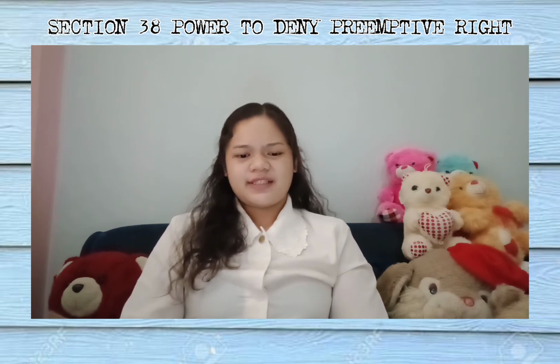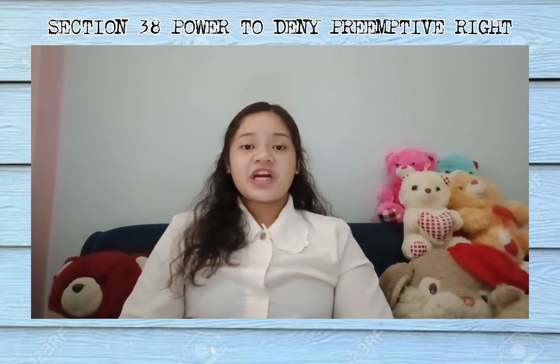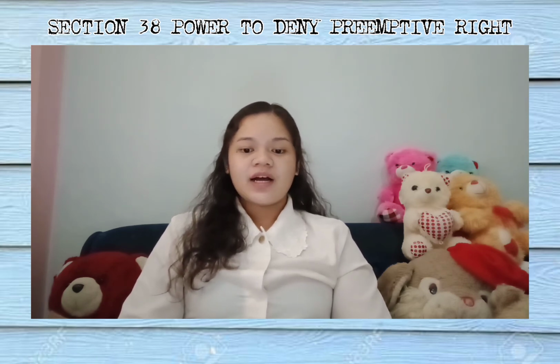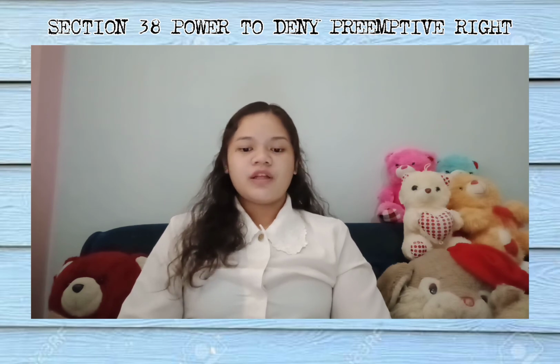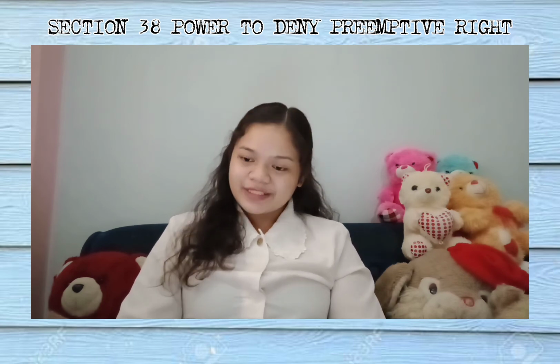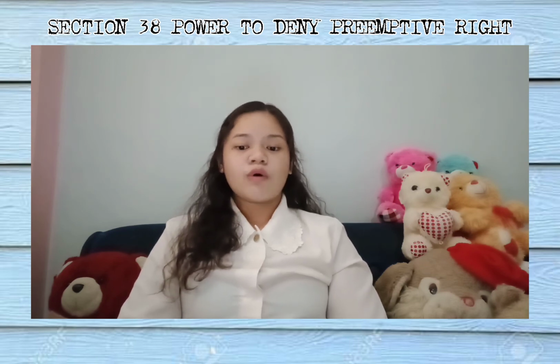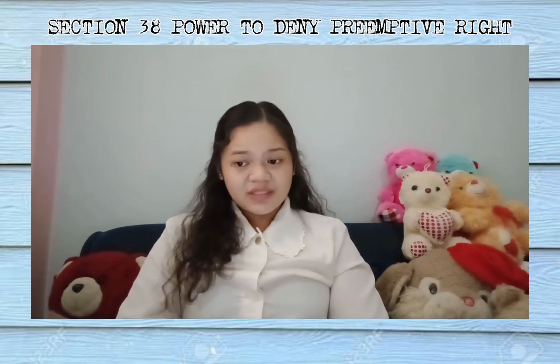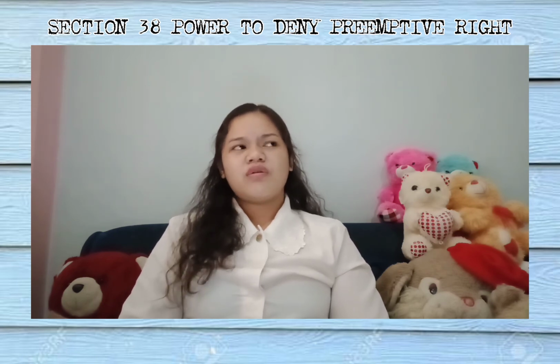So, what are the instances in which a corporation can deny preemptive right? Here are the following. First, shares issued in compliance with laws requiring stock offerings or minimum stock ownership by the public. Second, shares issued in good faith with the approval of the stockholders representing 2/3 of the outstanding capital stock. And lastly, shares issued in exchange for property needed for corporate purposes or in payment of previously contracted debt.